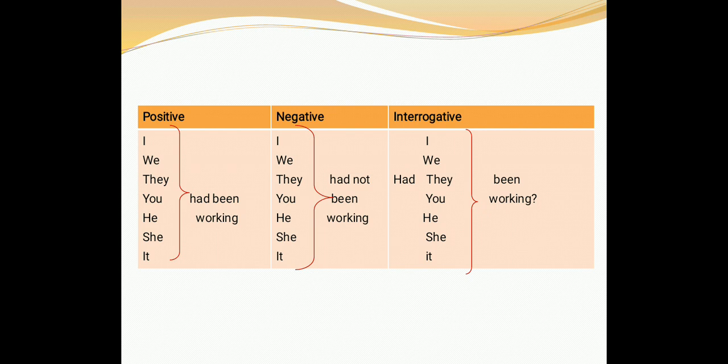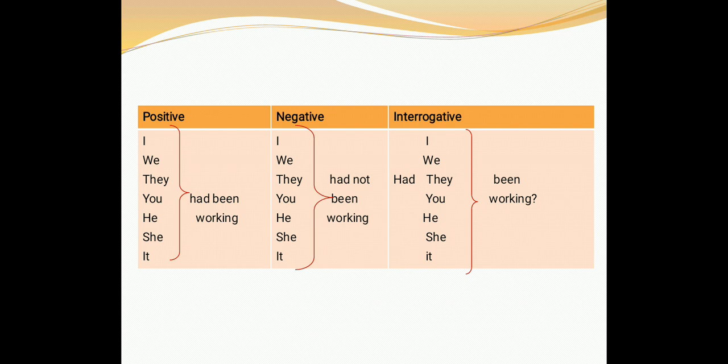Now, let's take a look at the negative form. How to change this sentence into negative. It's very simple. Just add not after had, like as in the past perfect. Let me clear you with some examples. I had not been working. We had not been working. They had not been working. You had not been working. He had not been working. She had not been working. It had not been working.